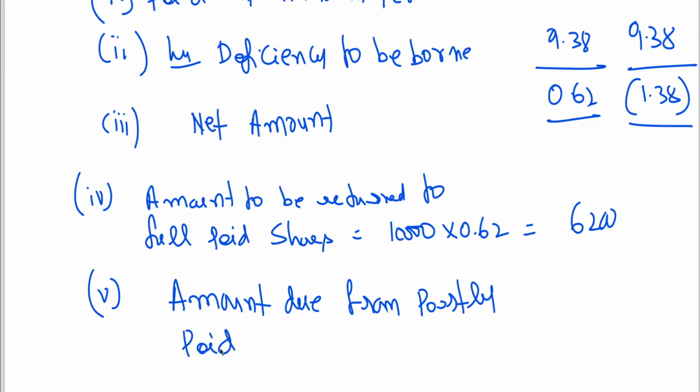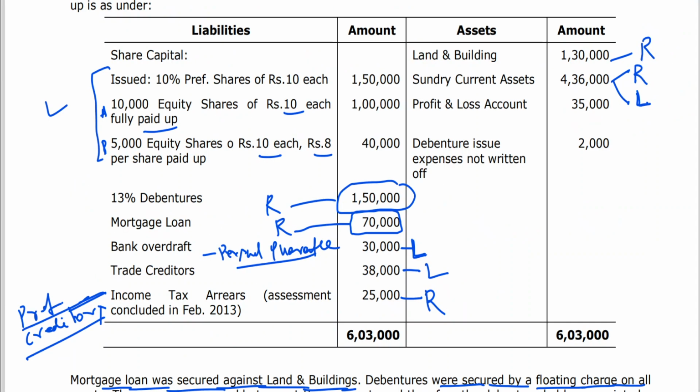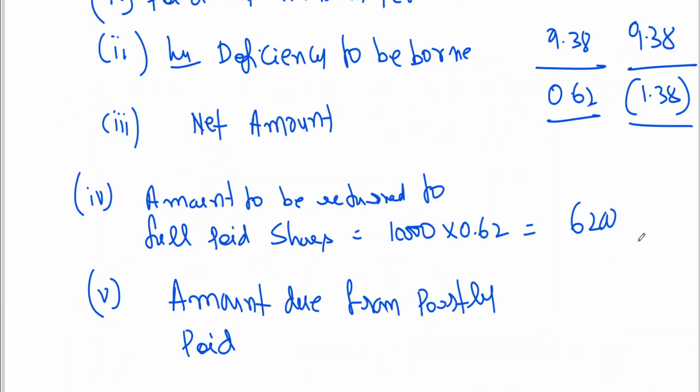Why should you assume that 6 rupees is due from him, 2 rupees is due from him? Why should we pay 1.38? Actually, you can see 2 rupees is due, no? Some people calculate it as notional call received for calculating deficiency. In some books, you may see that 2 rupees is to be taken as notional call received. Why should I pay? 2 rupees I have to pay, he has to give 1.38. Ultimately, how much will you be paying? 0.62, no? That way also you can do.